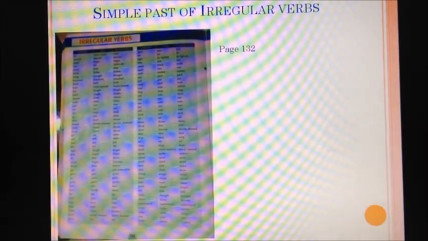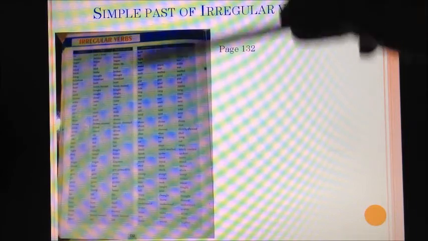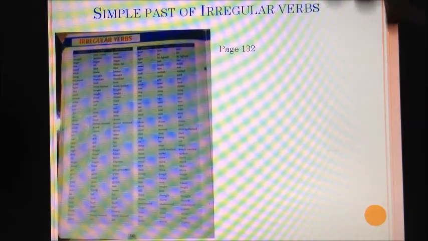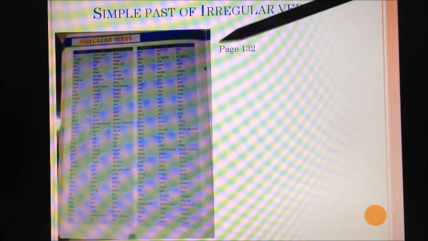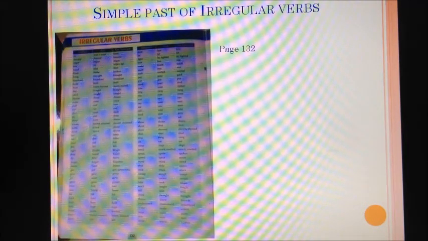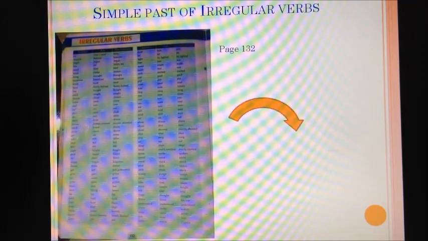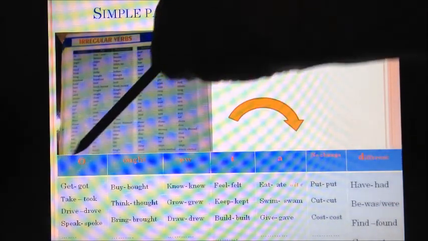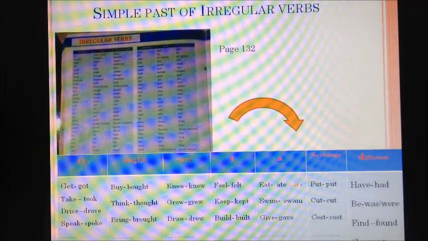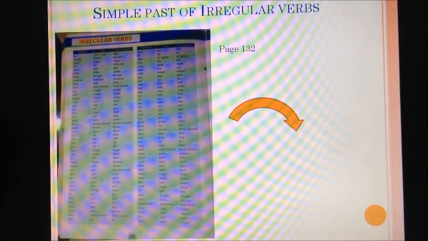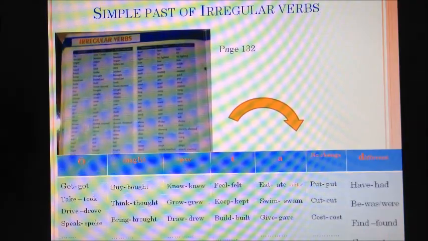So, in your textbooks, page 132, there is a long list of irregular verbs. You don't need to do all of these. Look at the list, choose the ones that we've studied this year. You will study more next year, and you will study the other ones in the second year baccalaureate. Okay? Try to classify these into these families. All right? So, once you do, you have a correction here.